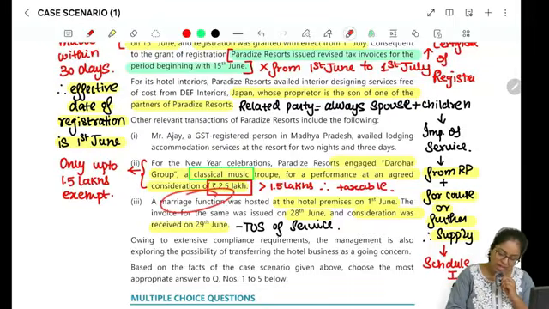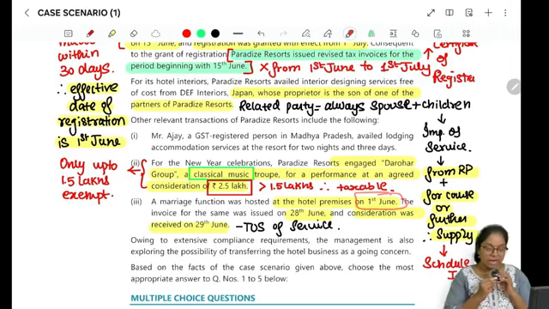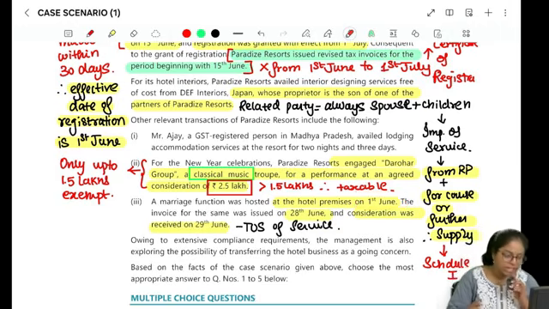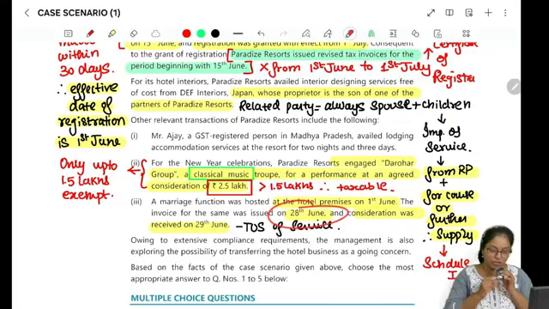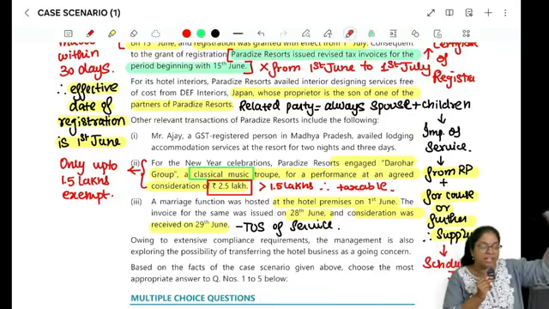Next is a marriage function was hosted at the hotel premises on 1st of June. So, okay, it is time of supply of service because you're hosting a marriage event on 1st of June. The invoice for the same was issued on 20th of June. So, have you issued the invoice within 30 days? The answer is yes. So, it is time of supply of service where invoice is issued within the prescribed period. In that case, time of supply will be date of invoice or date of payment, whichever is earlier.